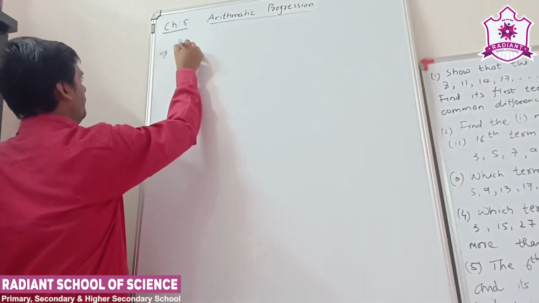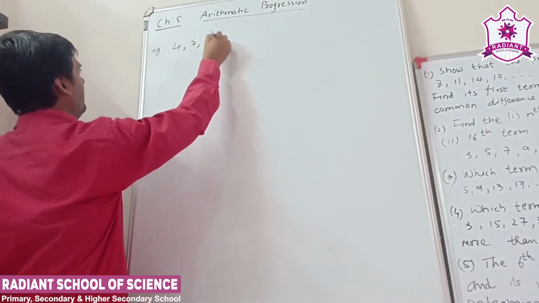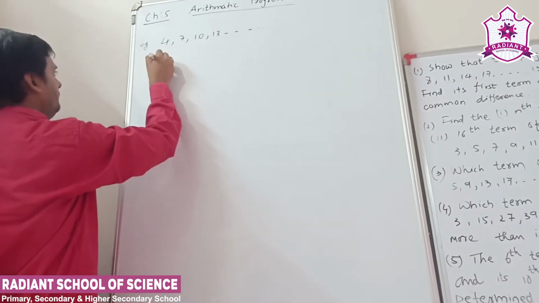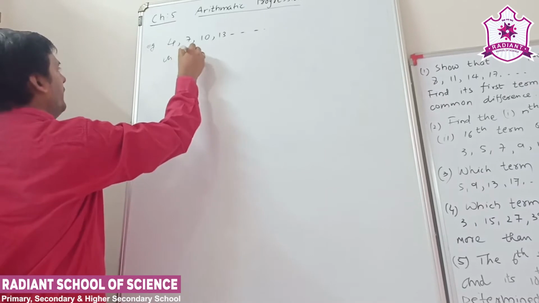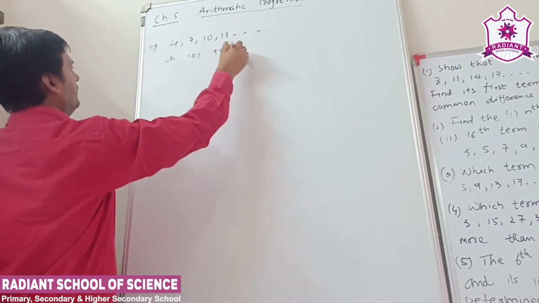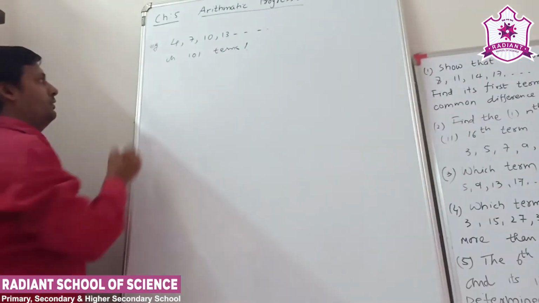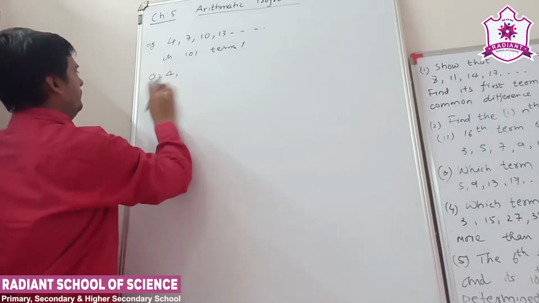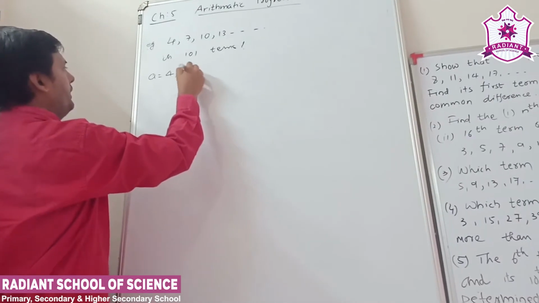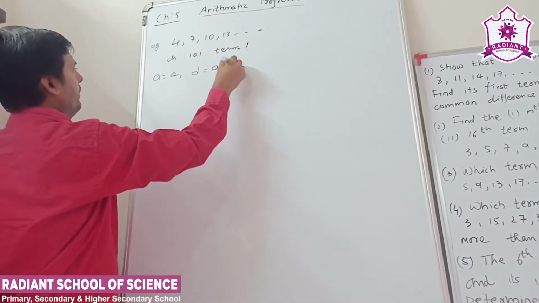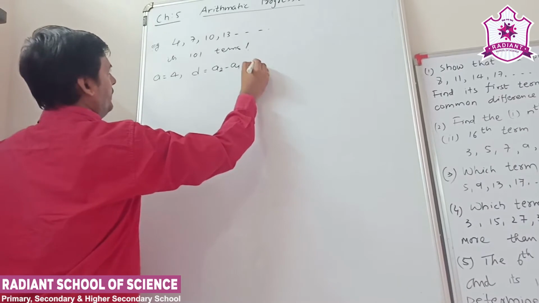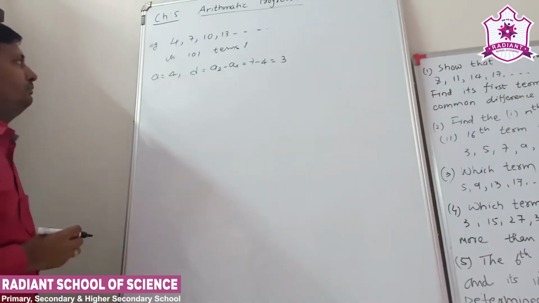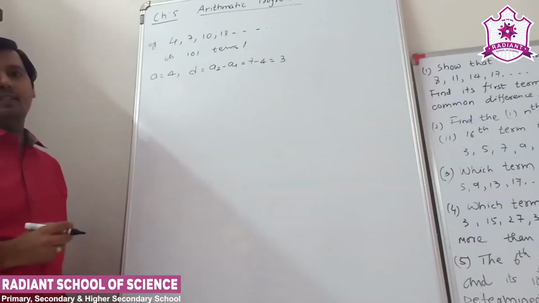First, suppose 4, 7, 10, 13 is the AP. Then find the 101st term. So simple, a is equal to 4. Clear? Now d, the common difference, is the second term minus the first term. So here 7 minus 4 is equal to 3. So the first term is 4 and the common difference is 3.